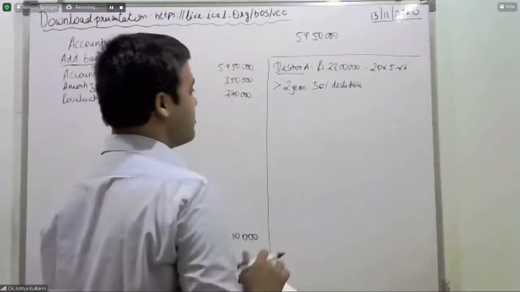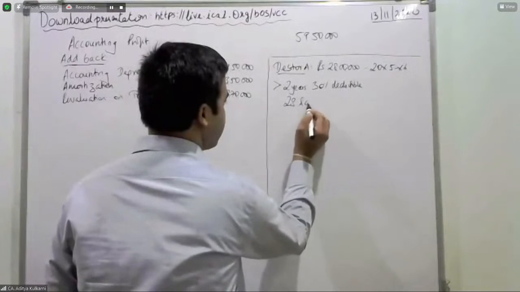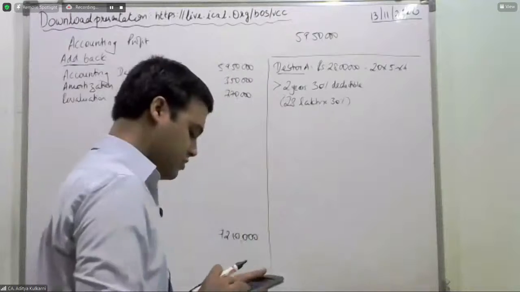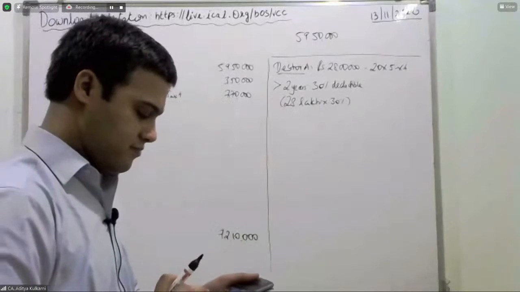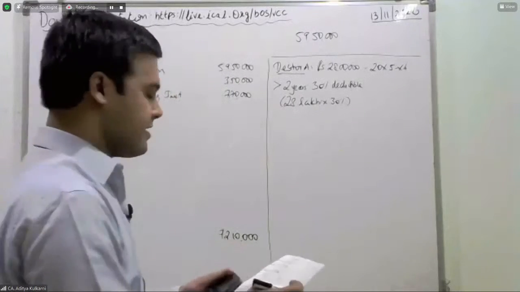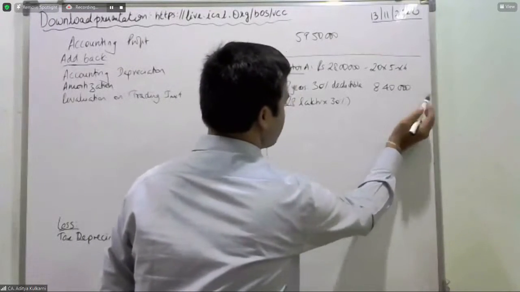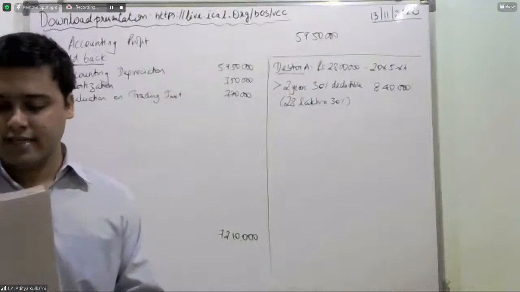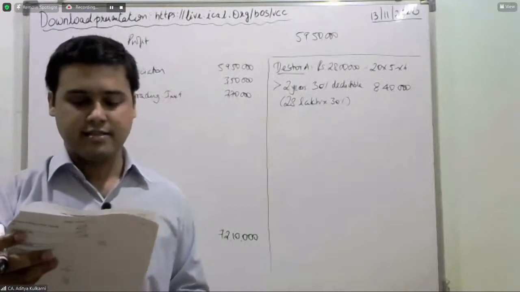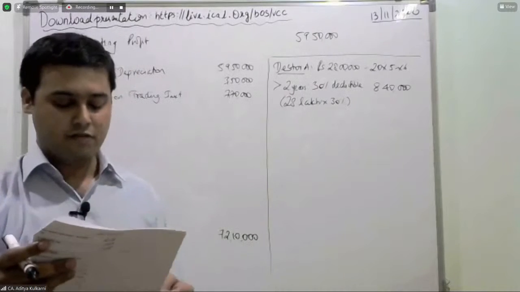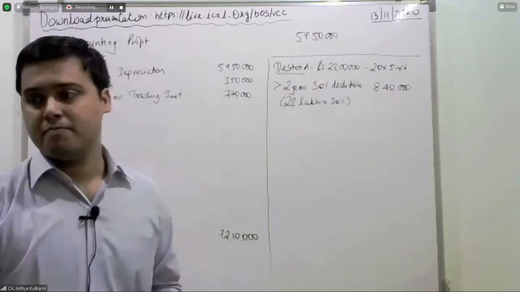That gives you how much? That leaves you with 8,40,000. This is the deduction that is available for you for tax purposes.